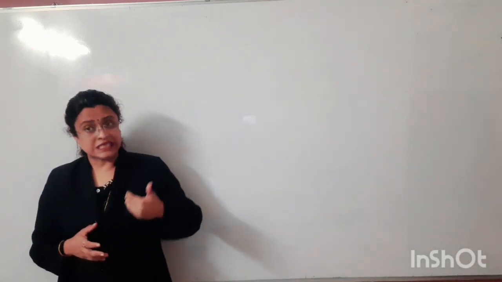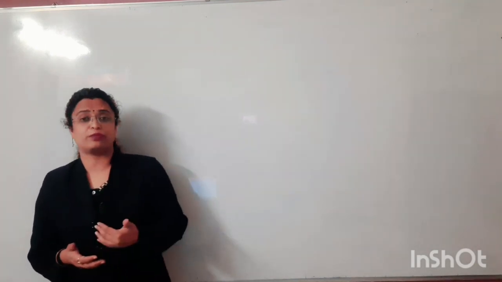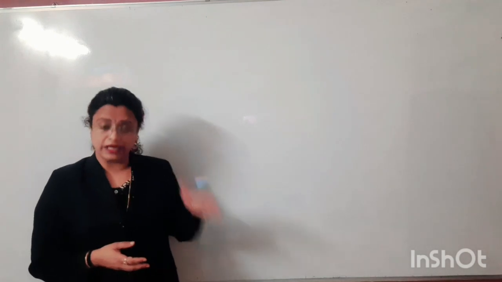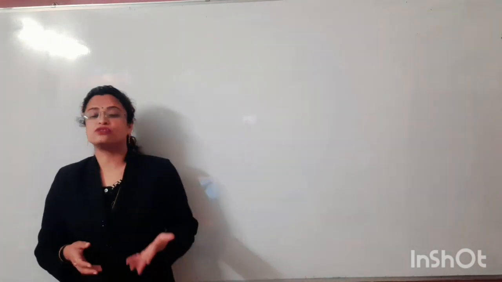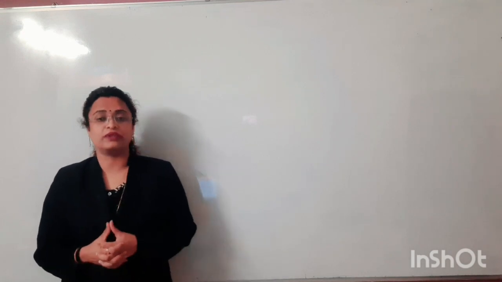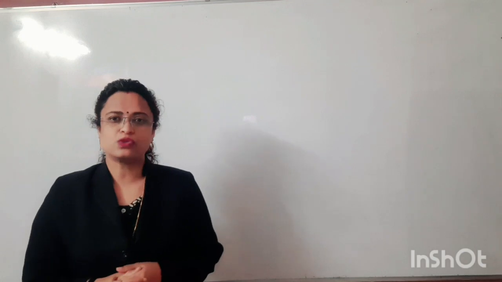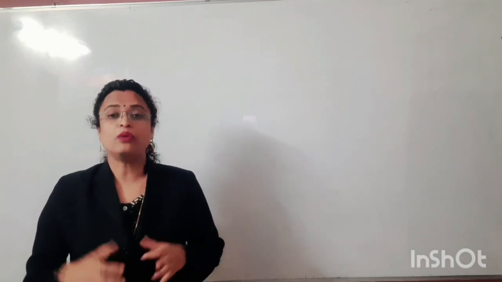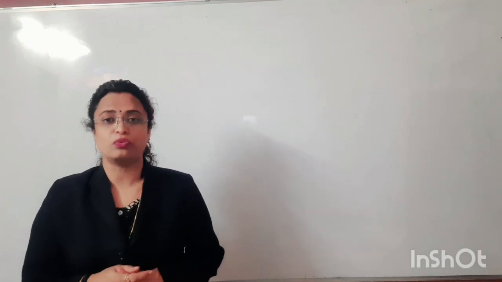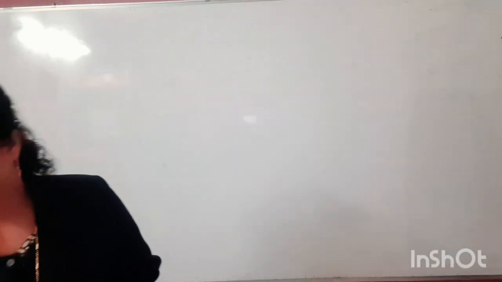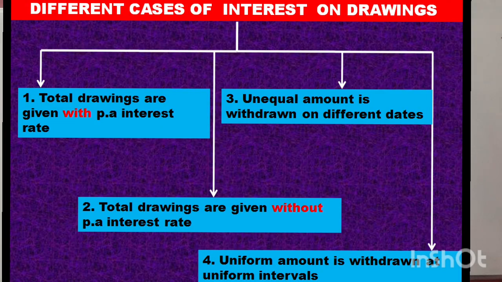The second is drawings out of the profit. When we have drawings out of the profit, either we show it on the debit side of the current account, or in the case of fluctuating partners' capital accounts, it is shown on the debit side. That's what we have seen here. Now we are going to discuss the circumstances based on which we are supposed to calculate the interest on drawings.